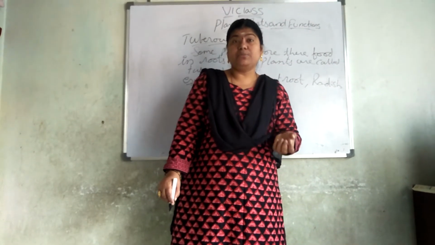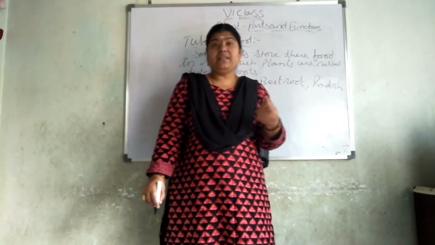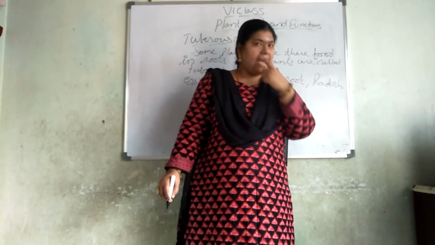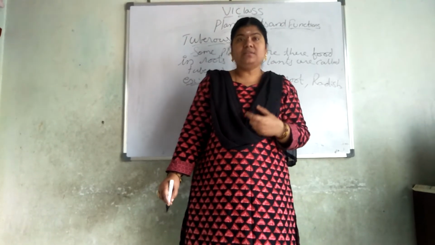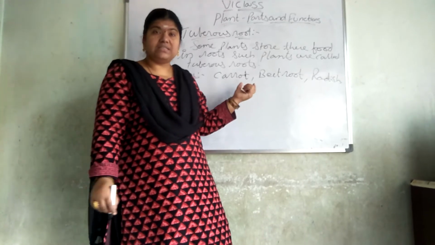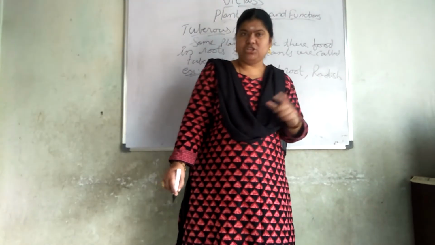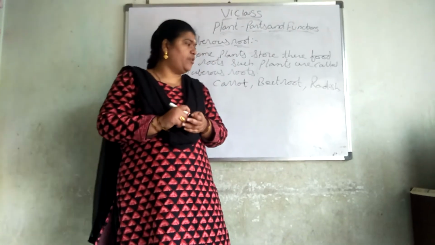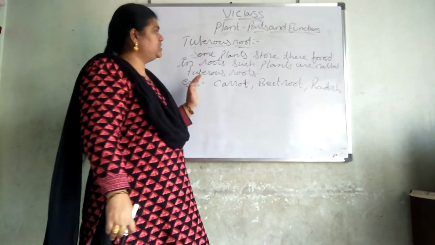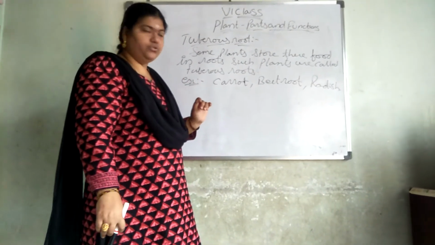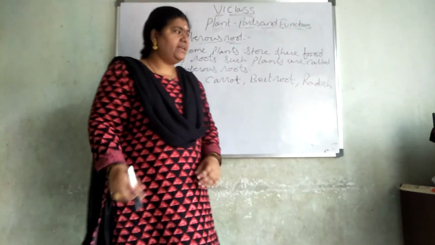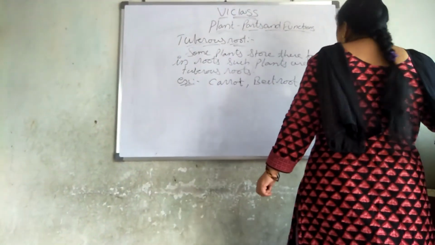Then next, what I just told you, sugarcane. Then garlic, potato, onion. These all come under the root systems only. Through roots we are getting these types of fruits and vegetables. So such types of plants are called tuberous roots. Some plants store their food in roots. Such plants are called tuberous roots. Examples: carrot, beetroot and radish. Okay, next we are going to discuss the parts of a leaf.